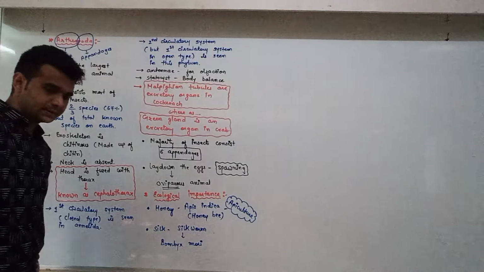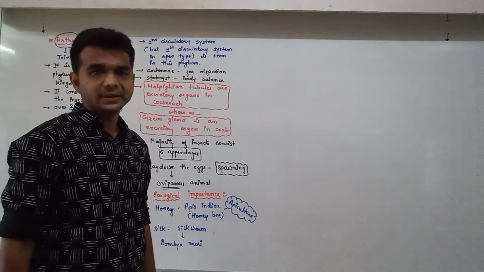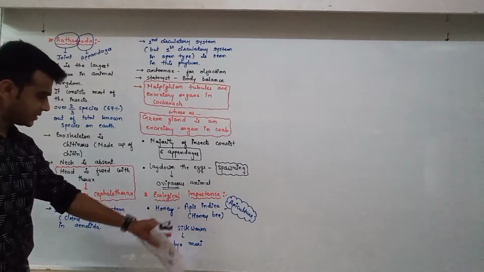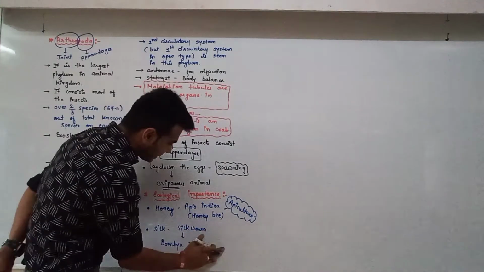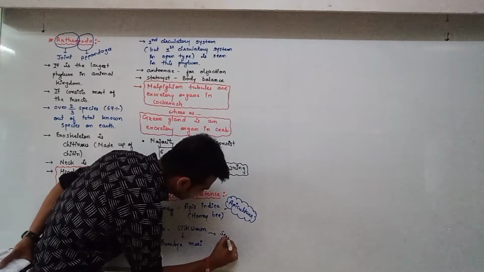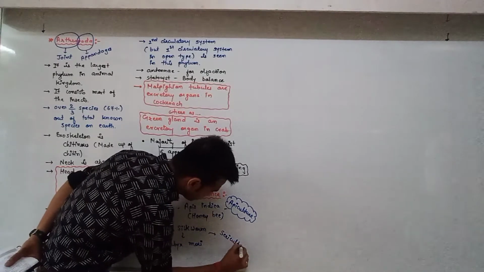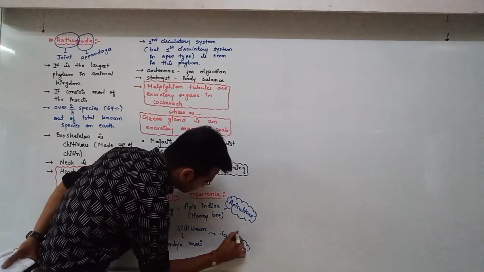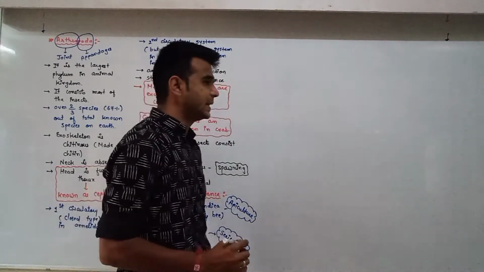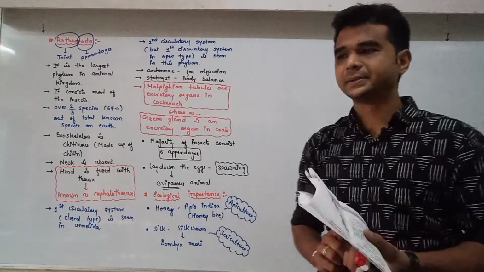The silk, the fiber, is obtained from silkworm, and cultivation of it is known as sericulture. So apiculture, sericulture, two topics are there here.